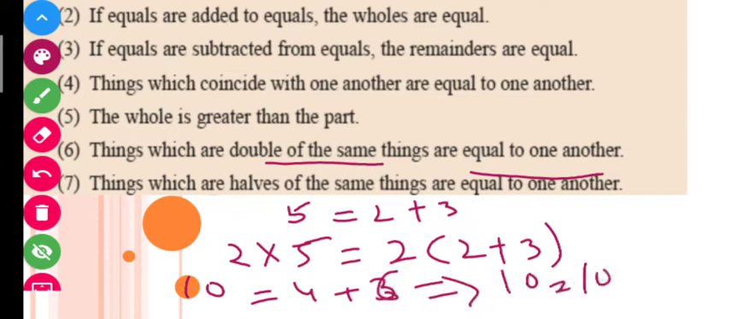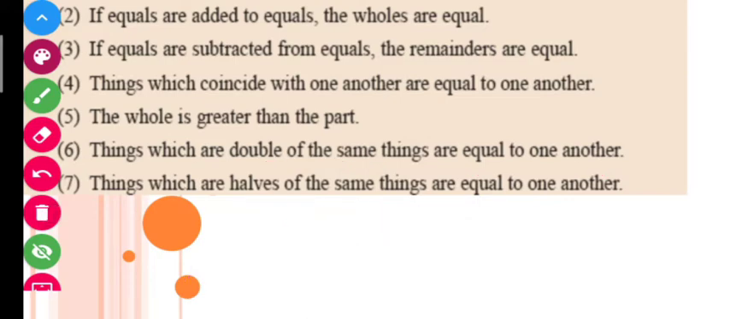So students, very simple. I have given you the example in arithmetic form. You can also take examples in geometric form, as we are reading geometry. So here in this axiom 6, it is saying that things which are doubles of the same thing are equal to one another. Okay, let us see axiom number 7.